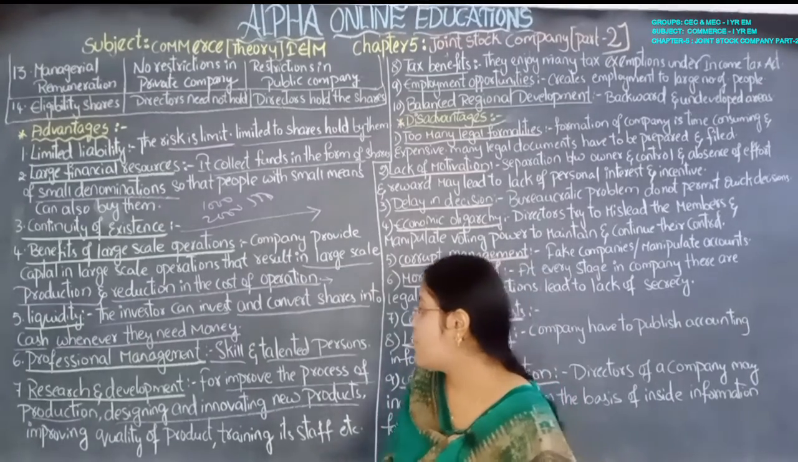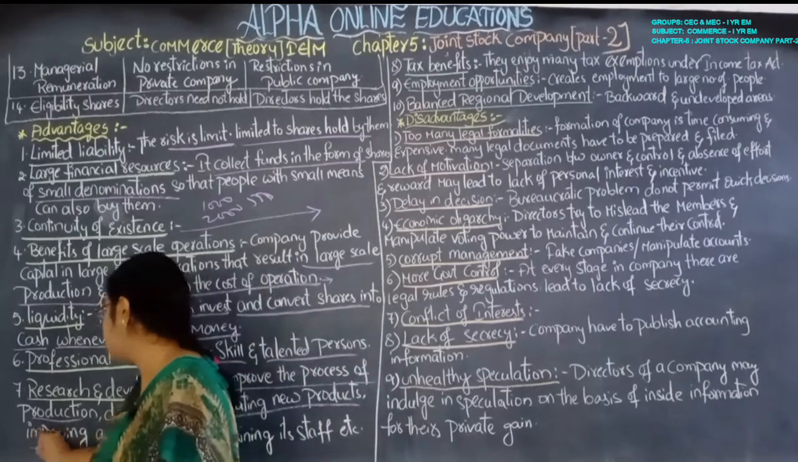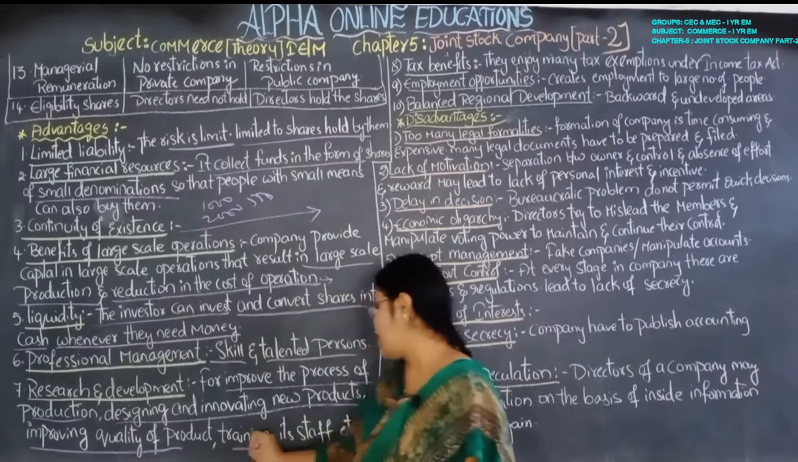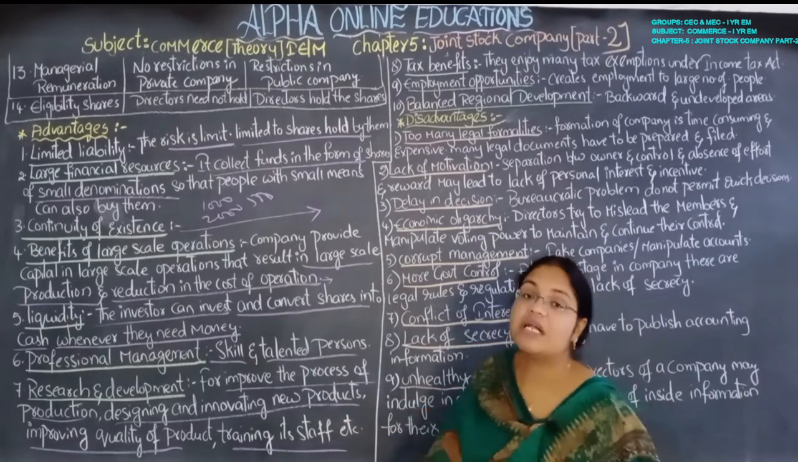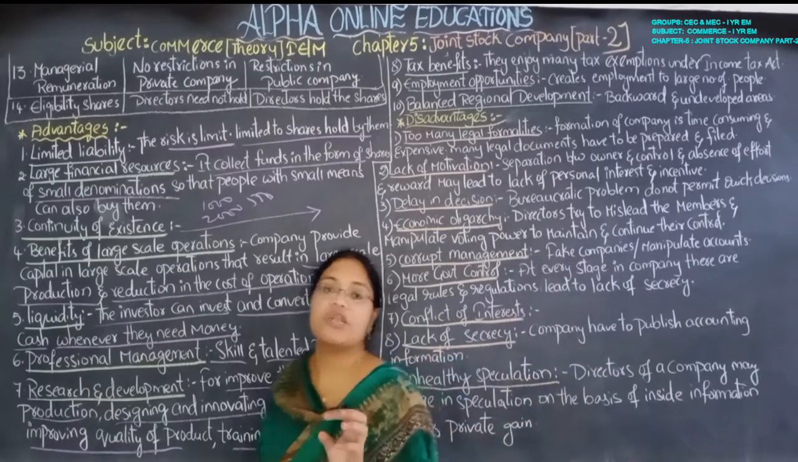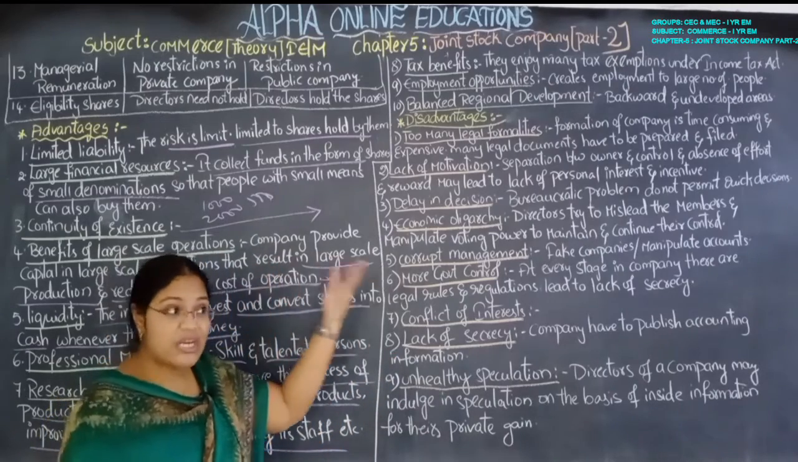Improving the quality of products: whatever the quality is, that quality is improved. Training the staff: giving training to the staff according to the changes in technology. This is also very important for the company to stand in the external environment.